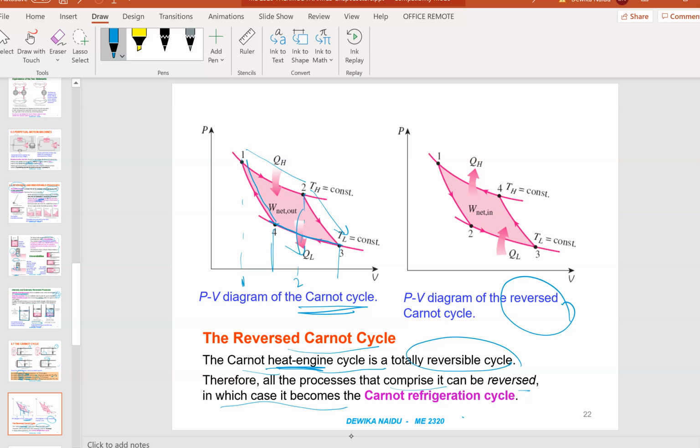in which case it becomes a Carnot refrigeration cycle. So just now you see 1 to 2 was this side, right? And this one will be 1 to 2 this side. And then 2 to 3, 3 to 4 and 4 to 1. The flow is actually in the opposite direction. This flow is this side, whereas this flow is in the opposite direction.